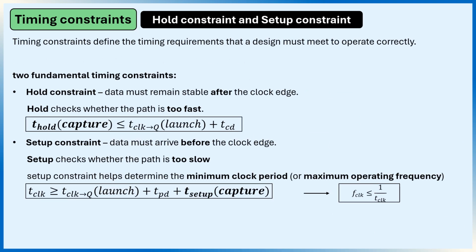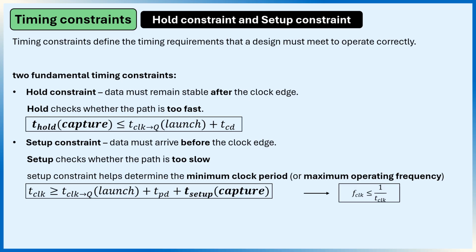Timing constraints. Now that we know the timing parameters, let's see how they are used. Timing constraints define the timing requirements that every timing path must satisfy for the circuit to operate correctly. There are two fundamental timing constraints. Hold constraint. The hold constraint checks whether the data arrives too early. To satisfy the hold constraint, the launch flip-flop clock to queue delay plus the fastest delay through the combinational logic must be greater than or equal to the hold time of the capture flip-flop. If the data arrives too quickly, the capture flip-flop may capture the wrong value.